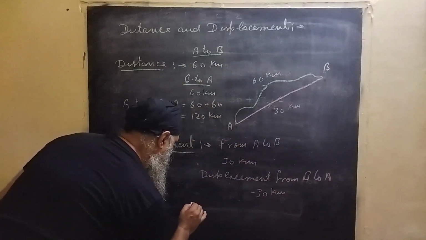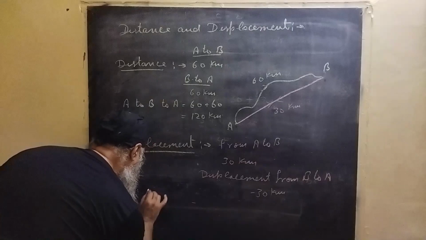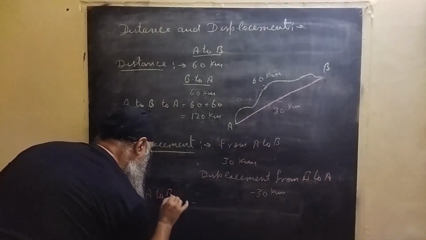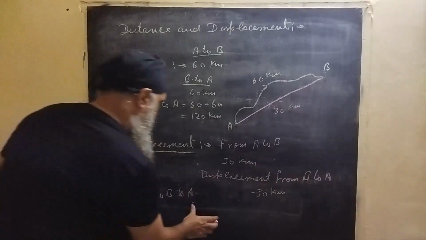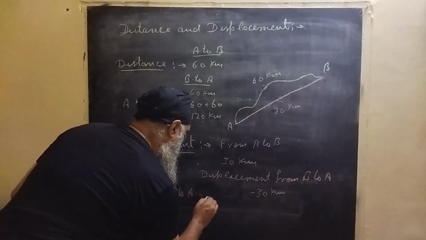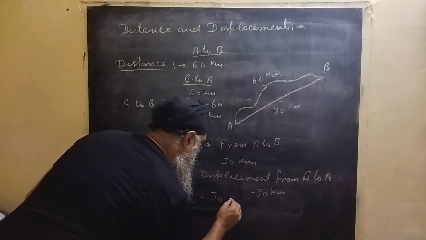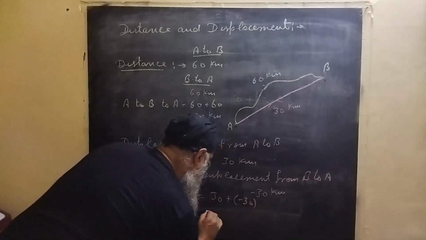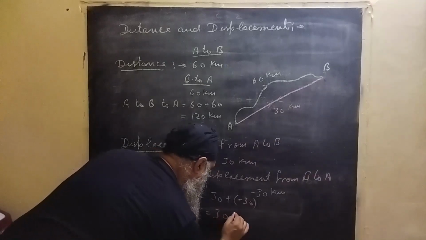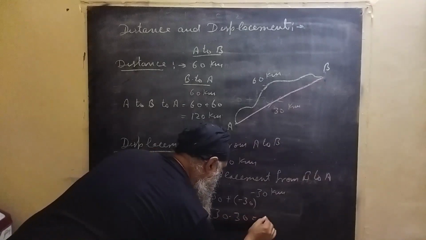So the displacement from A to B and B to A is 30 plus negative 30. So it is 30 minus 30, and that is 0.